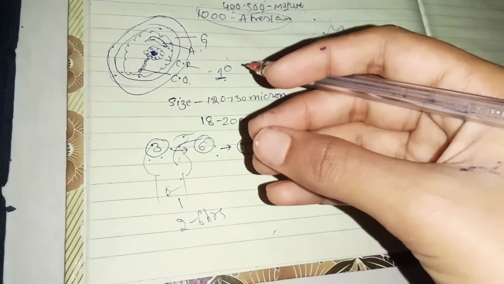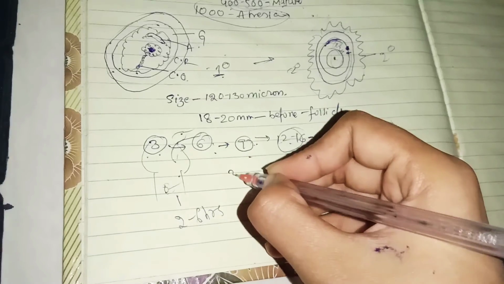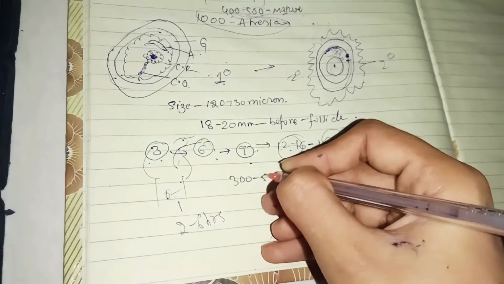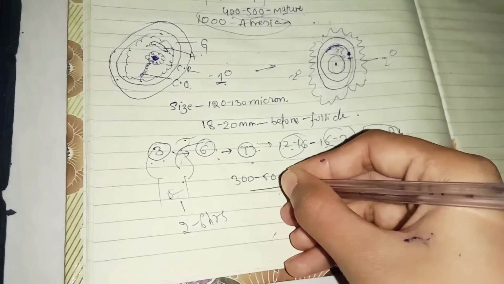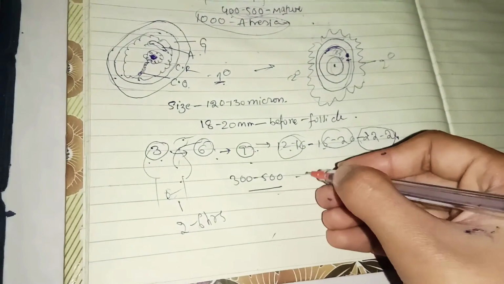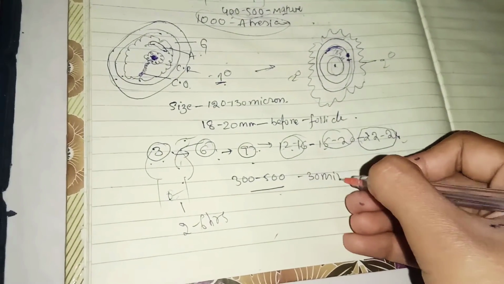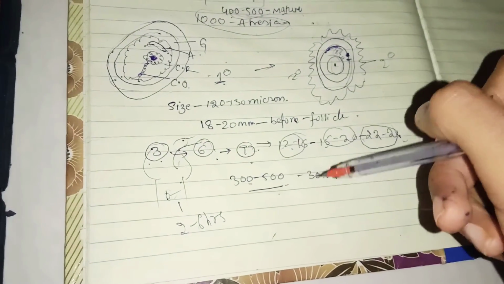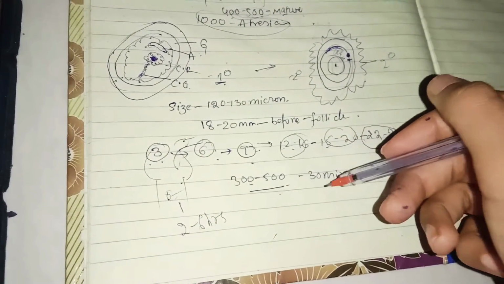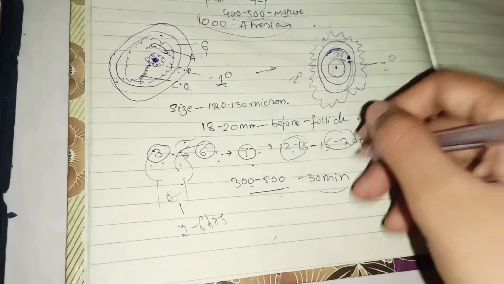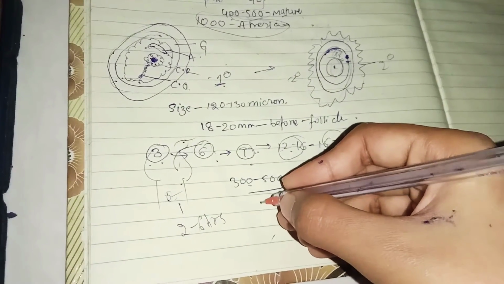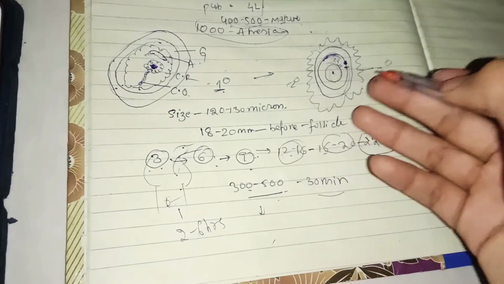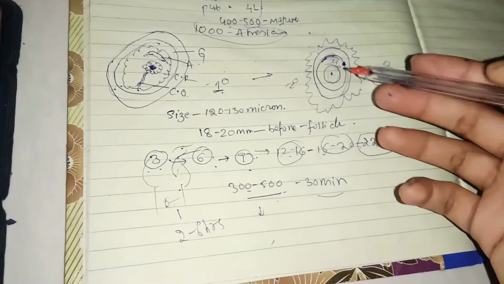Next, they will try to swim towards the fallopian tube. Millions are coming, but only 300 to 500 are able to reach the fallopian tube within about 30 minutes. Now they will attach to the corona radiata, as we have discussed about the secondary oocyte.